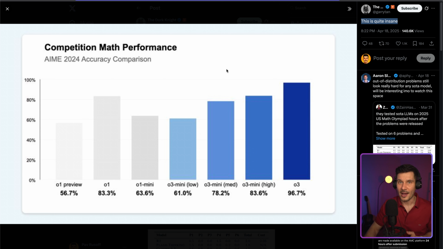When given access to Python, these models achieve near perfect scores on competition level mathematics. So this effectively means that high school and college level math problems are now solved territory for AI. What's new and why it matters?